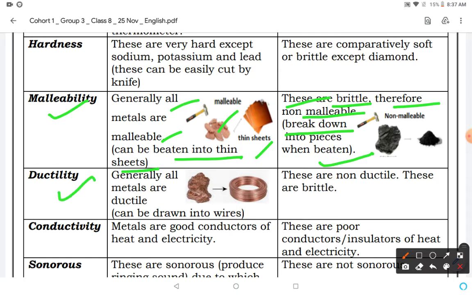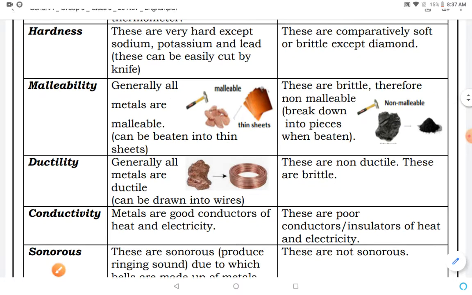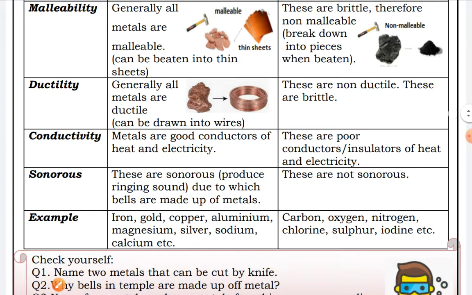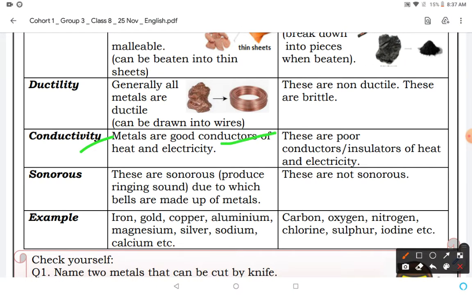Next property, ductility. Generally all metals are ductile. Ductile means they can be drawn into wires. Non-metals are non-ductile, they are brittle. Next property, conductivity. On the basis of conductivity, metals are good conductors of heat and electricity, but non-metals are poor conductors of heat and electricity.